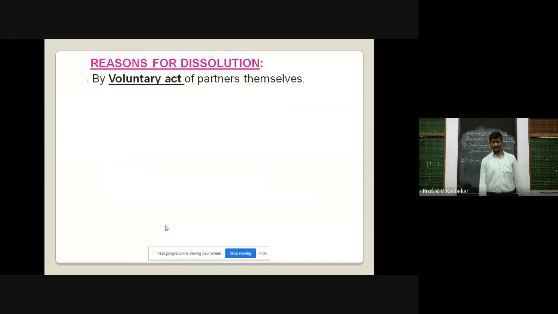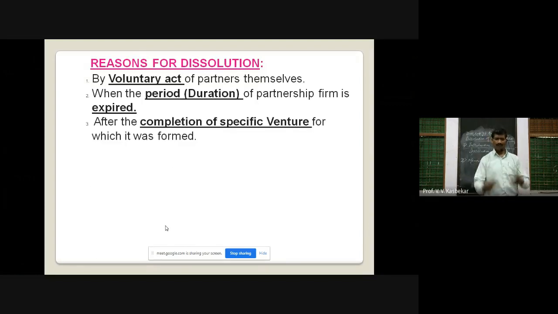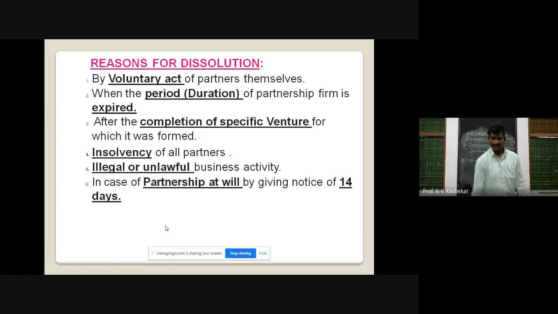Reasons for dissolution. There are so many reasons. It may be a voluntary act, voluntarily it may be dissolved, or when the period of the partnership expires, or after completion of a specific venture, which we can call a joint venture, insolvency of partners, or illegal or unlawful business. In that case, dissolution will be there.